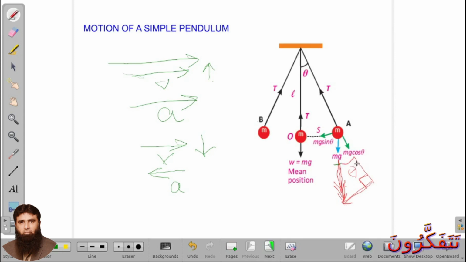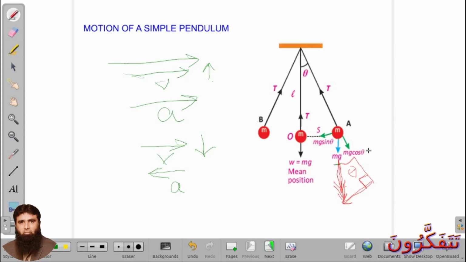And all of you know that the horizontal component in this case is mg cosine theta, as you studied earlier in the composition of forces, that the horizontal component is F cosine theta.